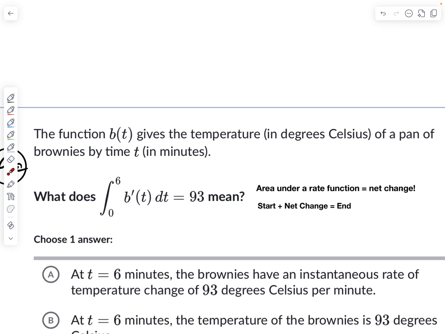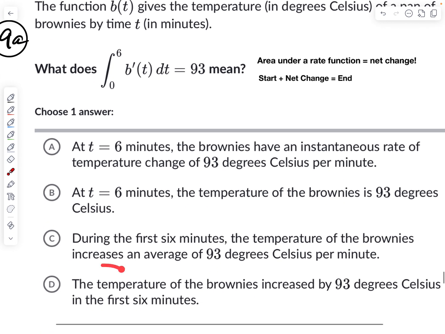What does that mean? Well, the area under a rate function, this is the area, this is the rate function, equals the net change. Something changed by 93. Well, what's this a rate of? It's a rate of change of the temperature. Well, then the change must have been 93 degrees of the temperature. Simple as that. And which one of these? The temperature of the brownies increased by 93 degrees in the first 6 minutes.